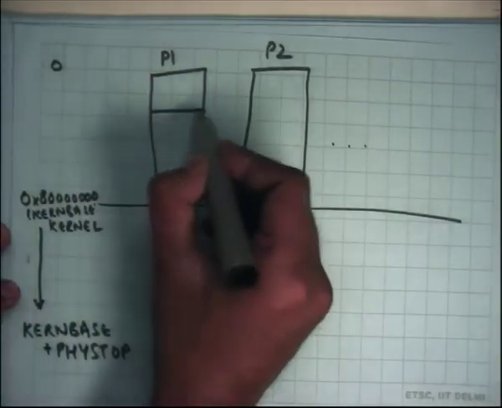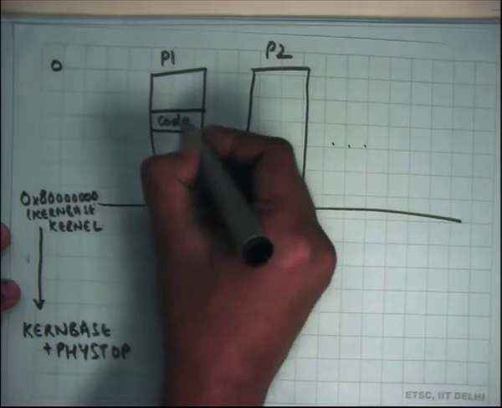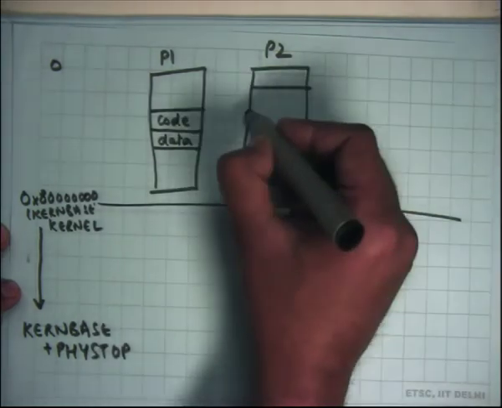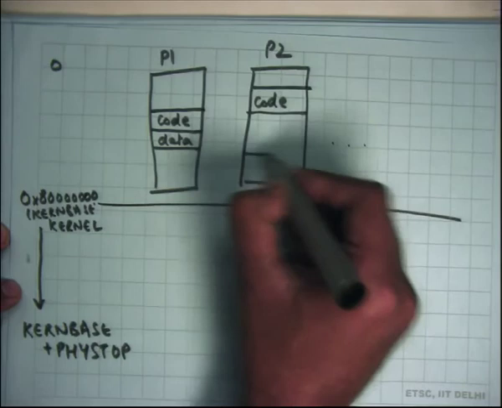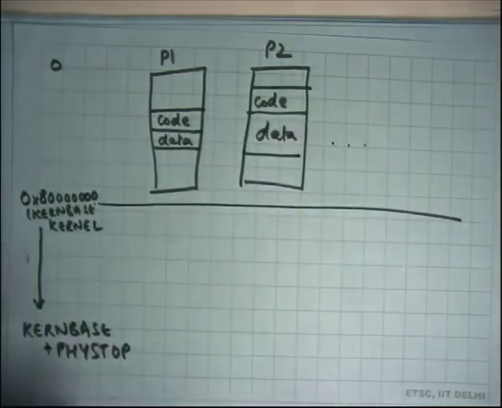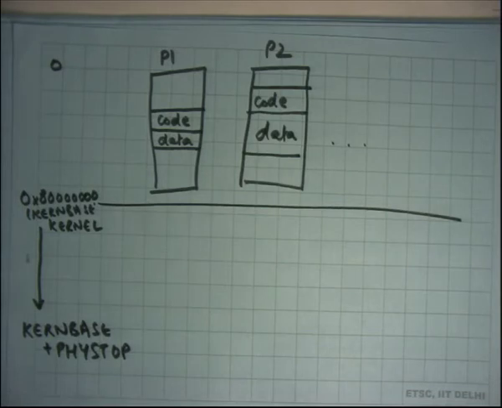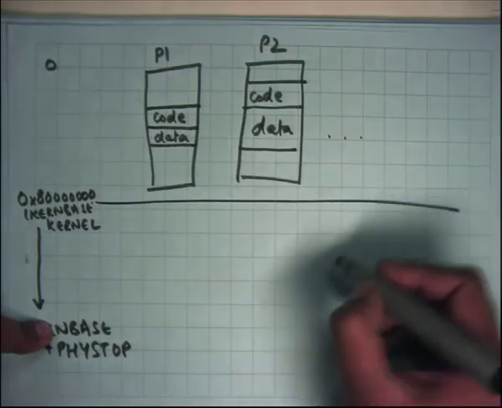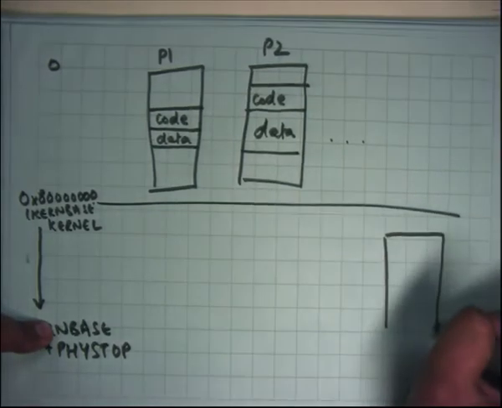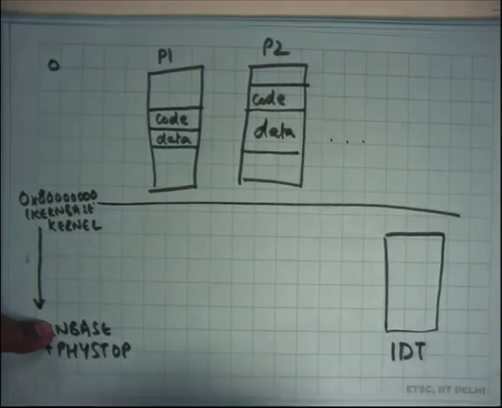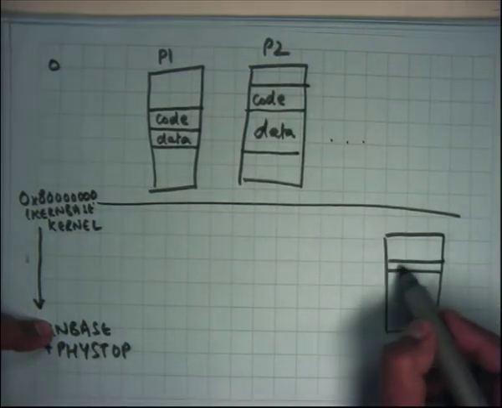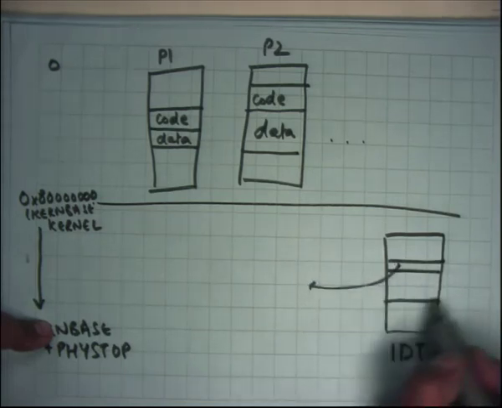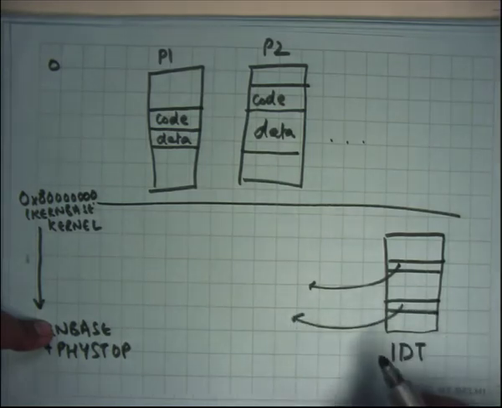So a kernel will have, let's say, its own code somewhere here, and will have some data, each process, right? And similarly, he may have its code here and his data here, and they will have some heaps and all that. And also there will be something called an interrupt descriptor table. We have seen this before, IDT, that is going to have pointers to handlers, and all pointers will be in the kernel space, right?